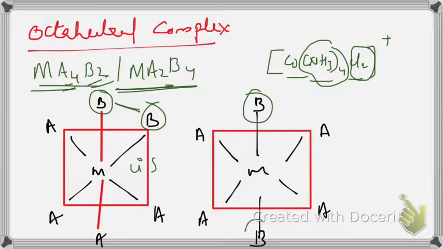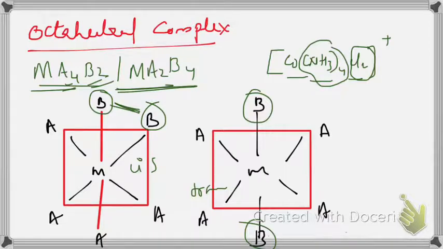If B and B are opposite, then it is the trans isomer. So to distinguish between cis and trans, you should take the ligand which is less in number. Here B is less in number, there are 2 of them, so B and B adjacent, we can say it is cis, and here B and B are opposite, then it is trans.